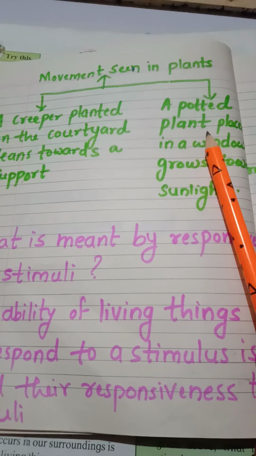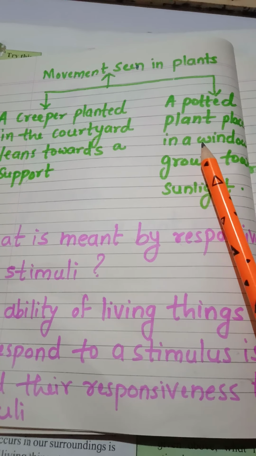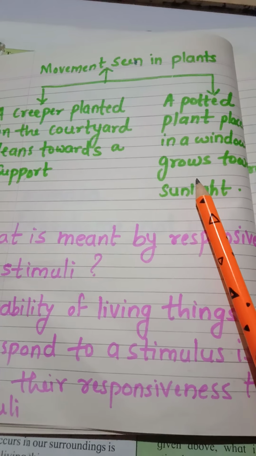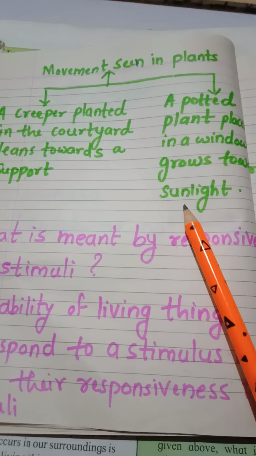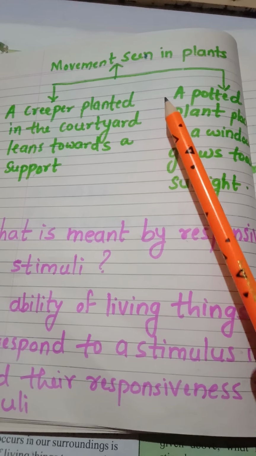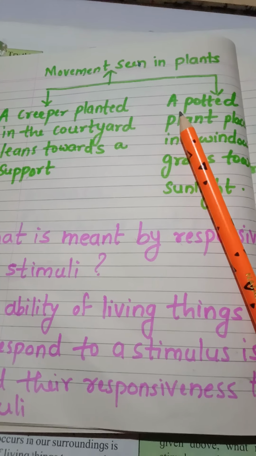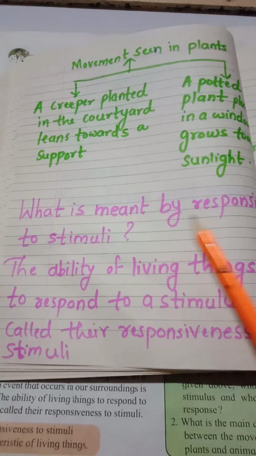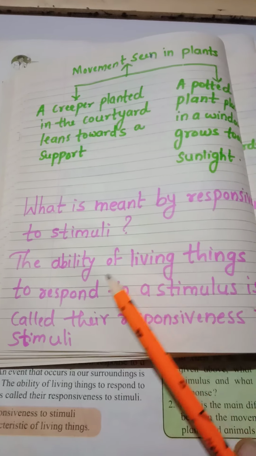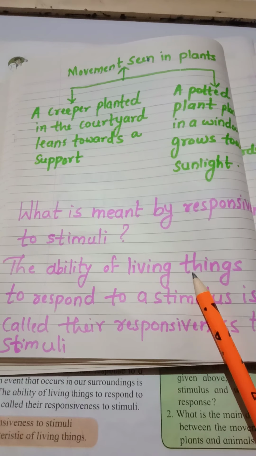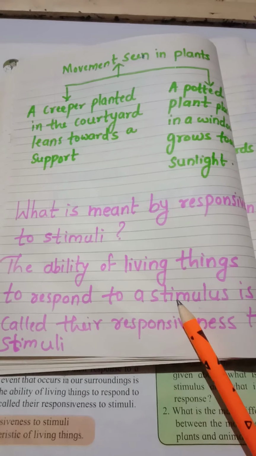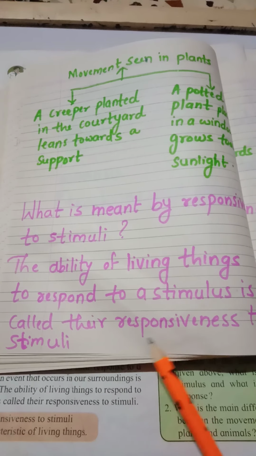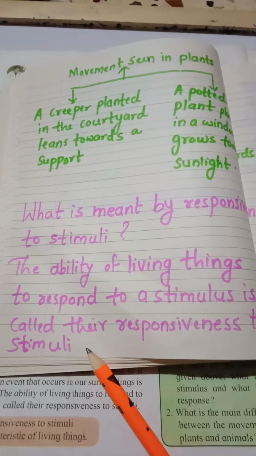So when a plant is potted in a balcony or window, it grows towards the sunlight. This is the movement shown by that plant. Clear with this? So what is meant by responsiveness to stimuli? The ability of living things to respond to a stimulus is called their responsiveness to stimuli.